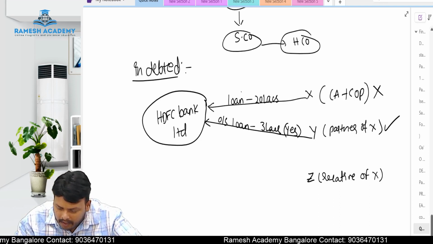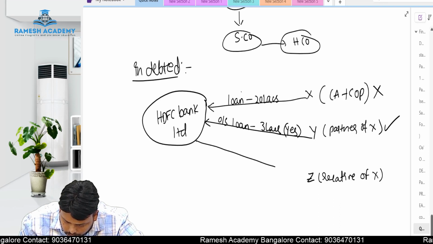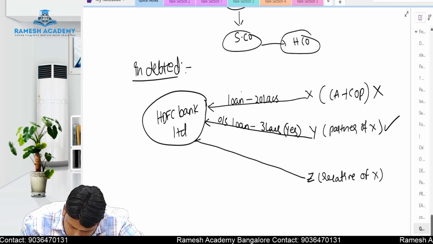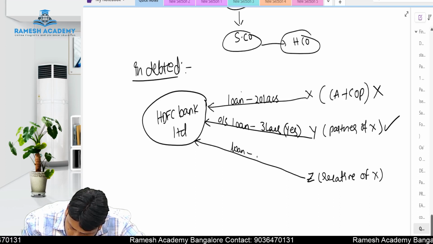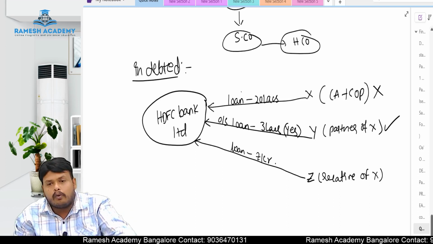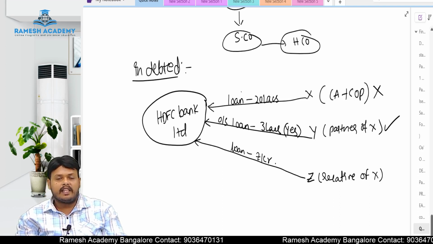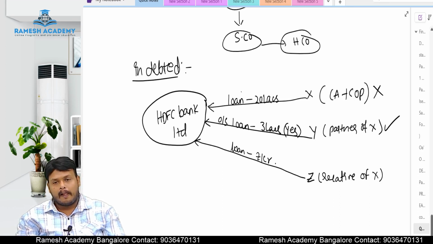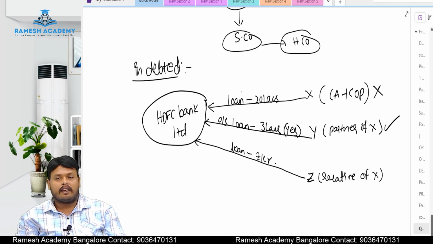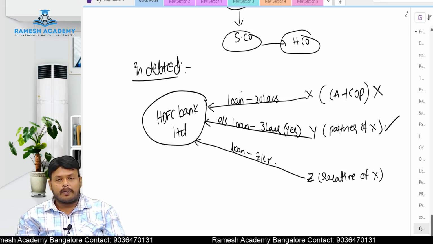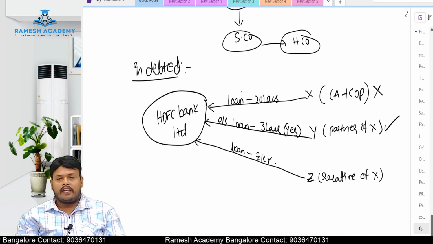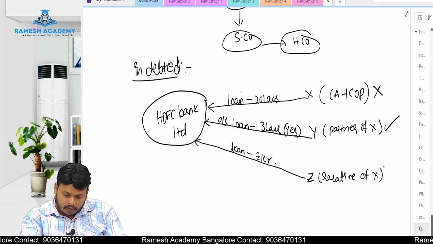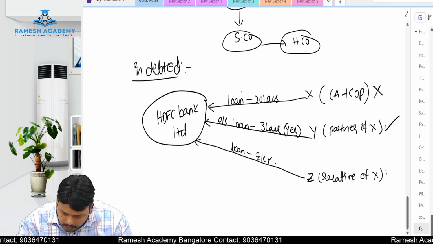Now Z, he is a relative of X. He has taken a loan of rupees 1 crore from HDFC Bank Limited. Whether X is now eligible to act as an auditor? The answer is no.